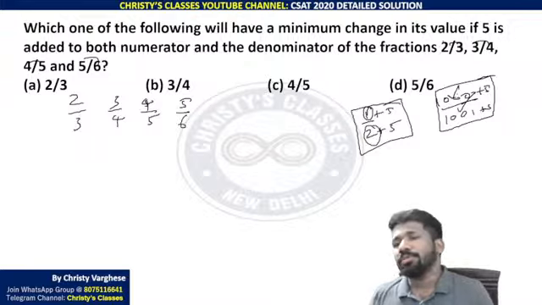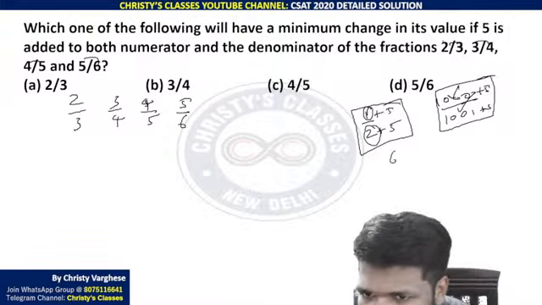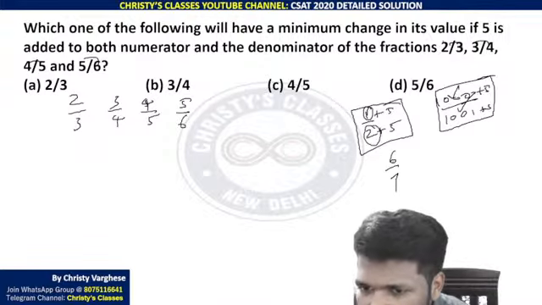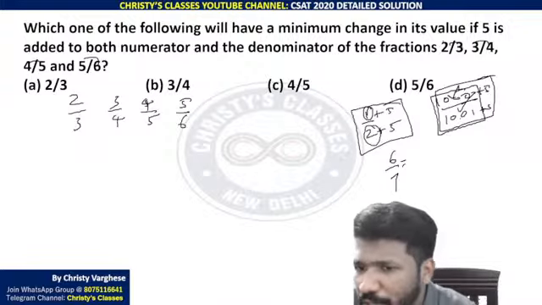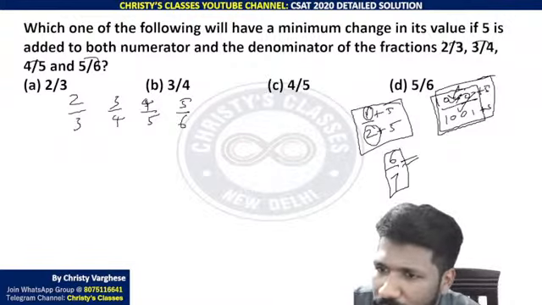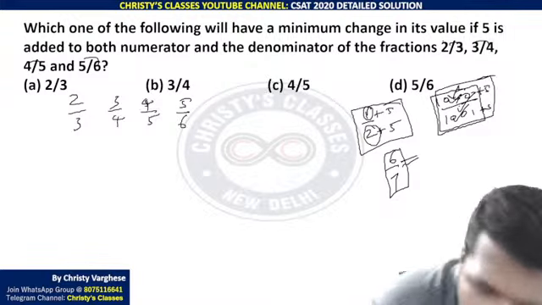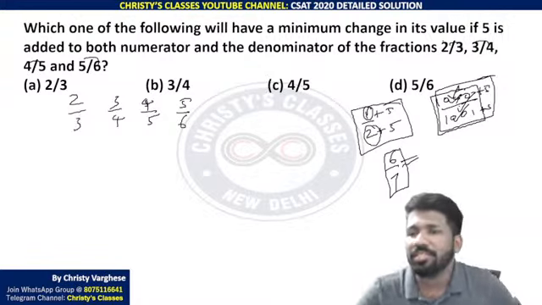That is not going to change the value much. Here 6 by 7 is still not near to 1. It is 0.86 only. But 1000 by 1001 is already near to 1. Adding 5 in the numerator and denominator will not make much difference.